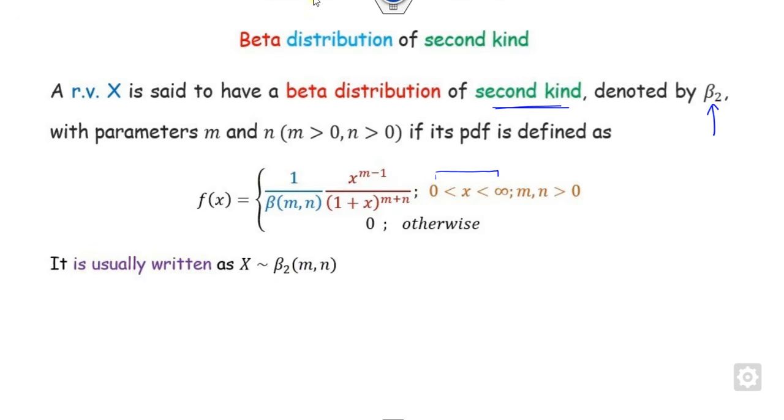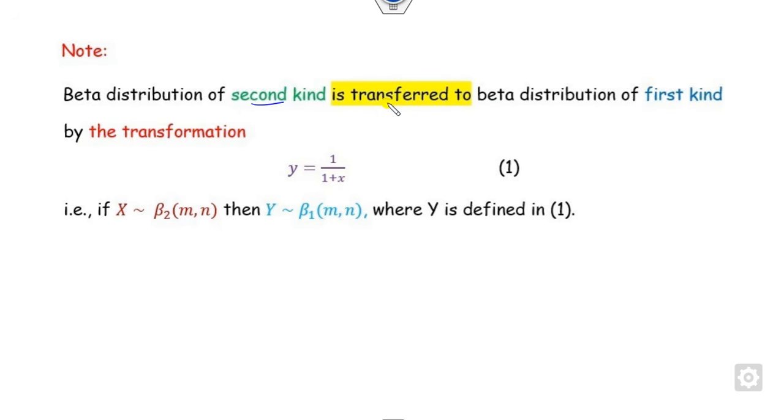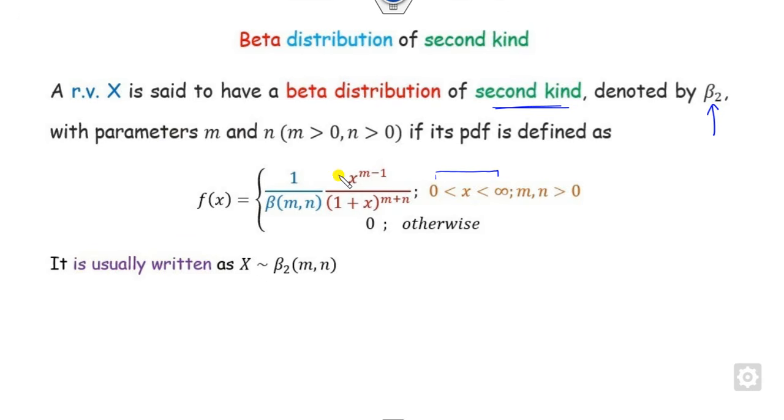Now you can easily transform the beta distribution of the second kind into the first kind by using this transformation. That is, if you take 1 upon 1 plus x as my y, then what is the value of x? You can easily find that it will be 1 upon y minus 1.